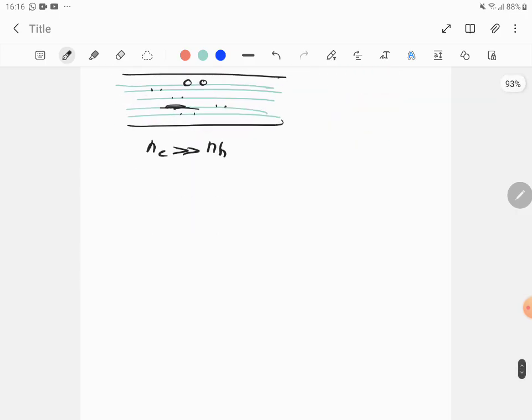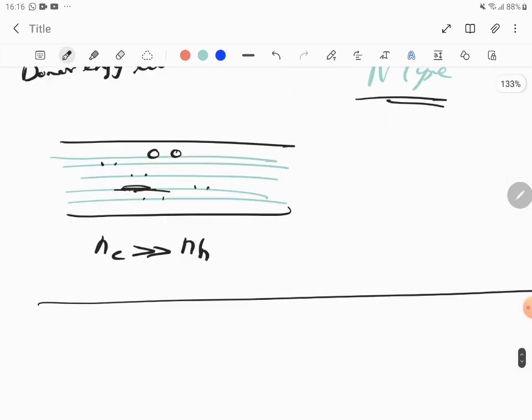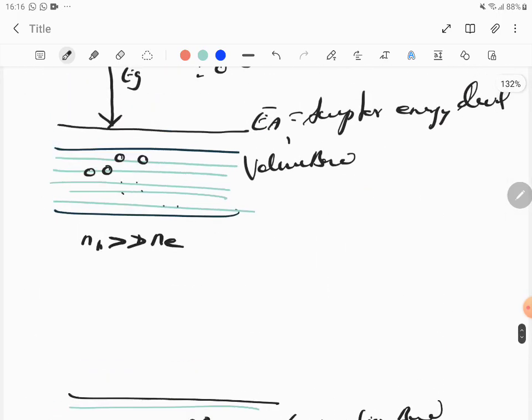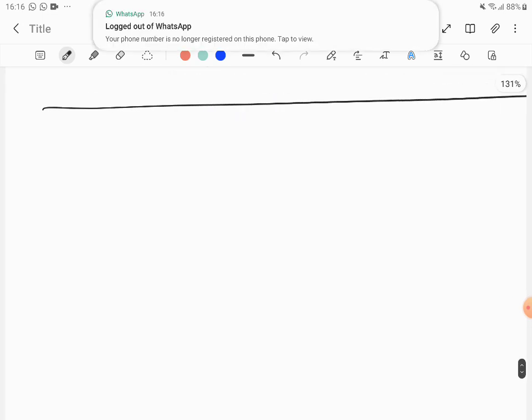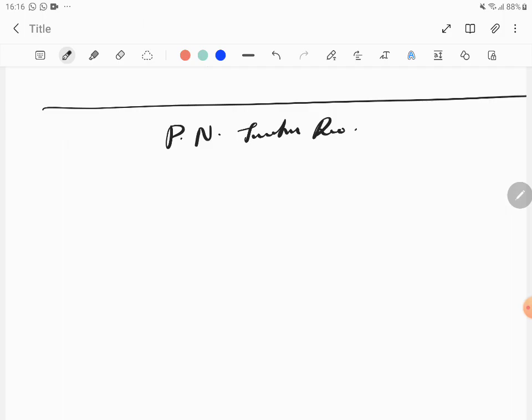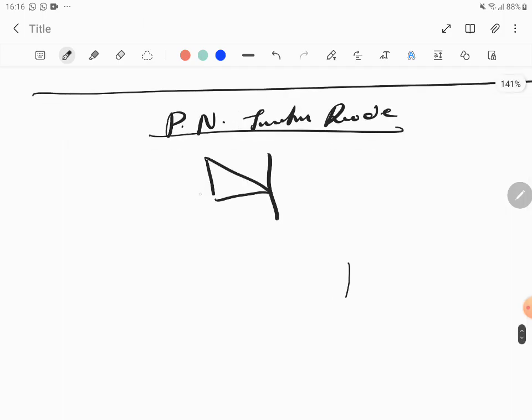Clear? So the next thing that I want to teach you is a PN junction diode. So let's go to a PN junction diode. You know that we have already learned it in current electricity. A diode is represented like this, and this is P type, and this is N type with 2 electrodes. This is what a diode is.